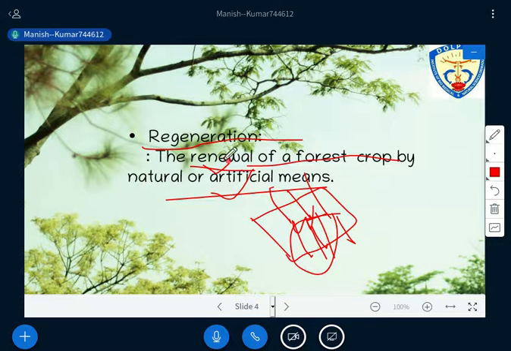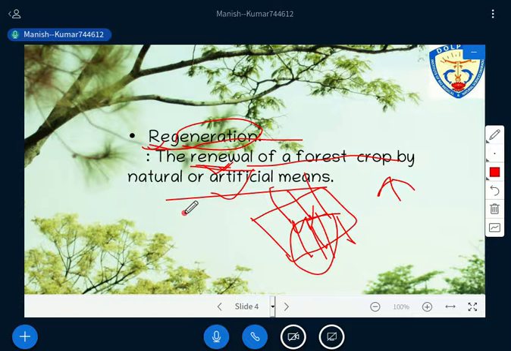Okay, because see, in regeneration, have a look at the word: renew again, regenerate. Just look at there, regenerate, renew. It means the thing is already there, or it has been depleted for some reason. So again, we are renewing this. The thing is already there. Is it okay? And afforestation is a bit different. Obviously you are generating the forest, but there was no forest at all in that particular area in the previous time.